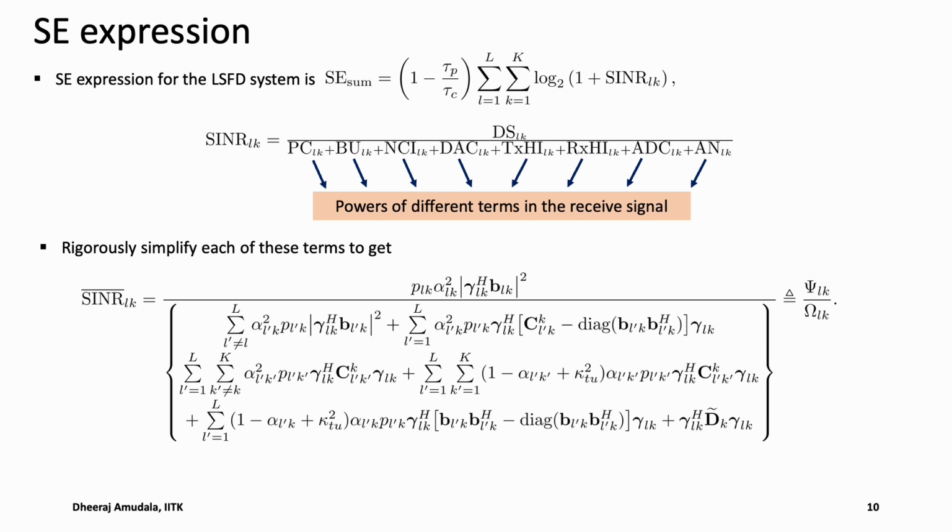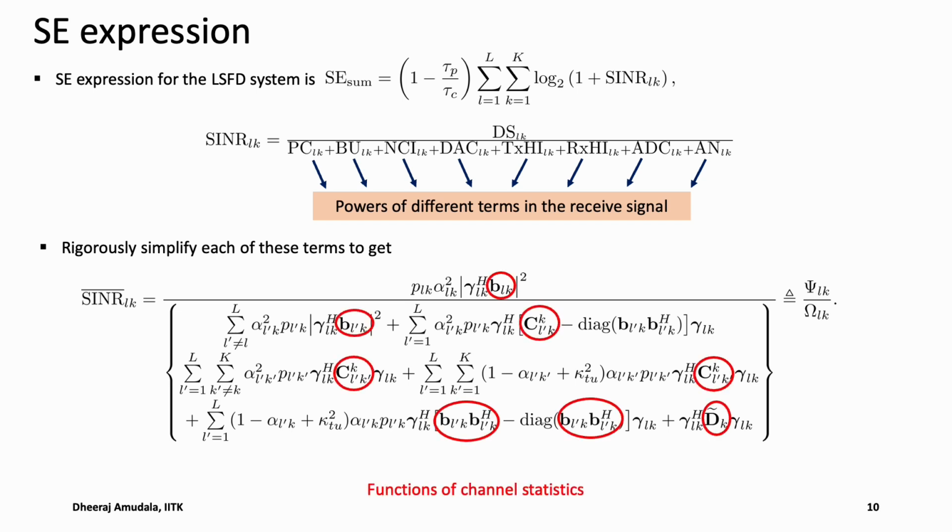The SINR closed form expression is given below. We see that this B tilde, B LKs, C L dash LK are all functions of channel statistics, and these are obtained after rigorously simplifying the different interference terms.